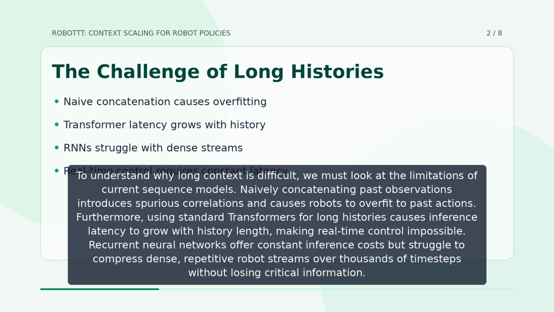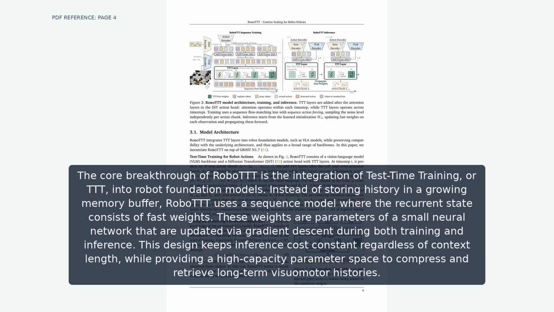losing critical information. The core breakthrough of RoboTTT is the integration of test-time training, or TTT, into robot foundation models. Instead of storing history in a growing memory buffer, RoboTTT uses a sequence model where the recurrent state consists of fast weights. These weights are parameters of a small neural network that are updated via gradient descent during both training and inference. This design keeps inference cost constant regardless of context length, while providing a high-capacity parameter space to compress and retrieve long-term visuomotor histories.